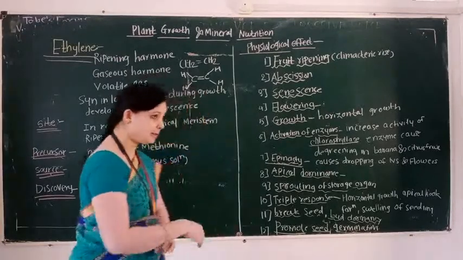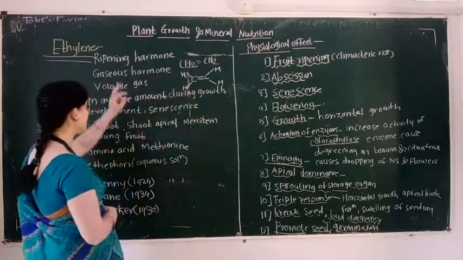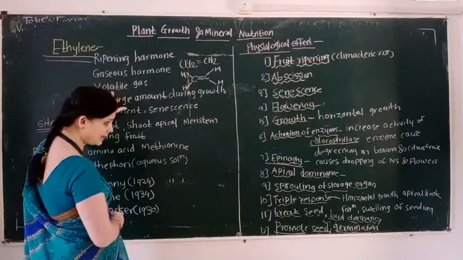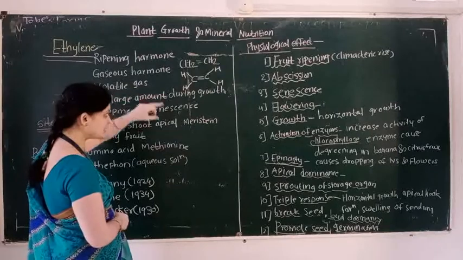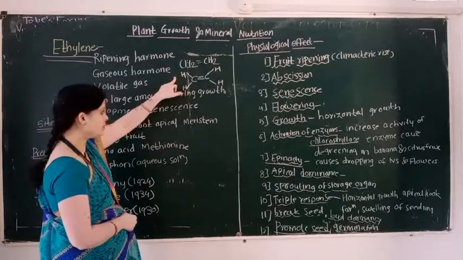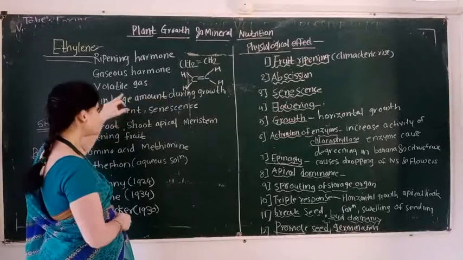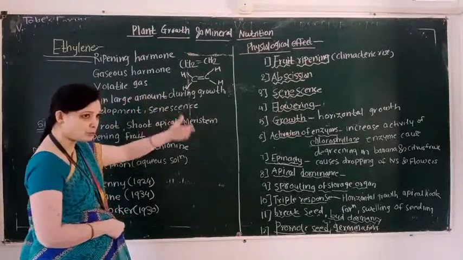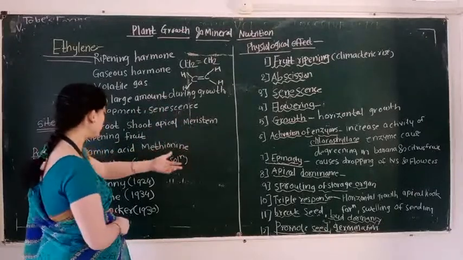So here remember points: ripening hormone, gaseous hormone, volatile gas, unsaturated hydrocarbon. Formula is CH2=CH2. Synthesis in larger amount takes place during growth, development, and ripening of the fruit.